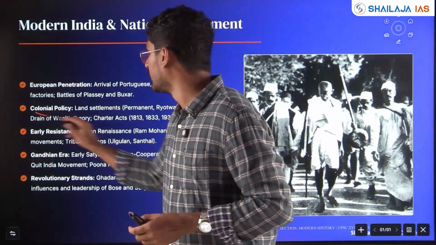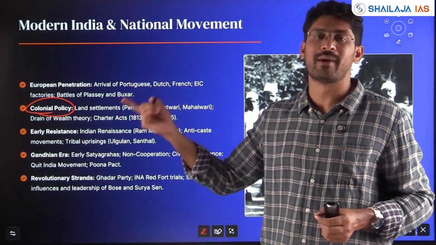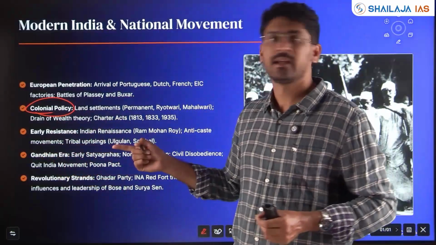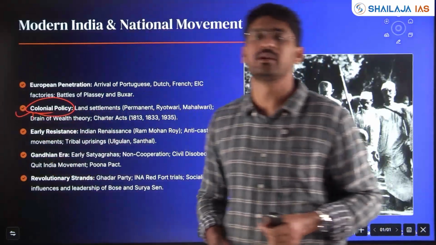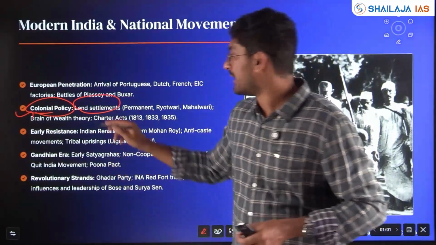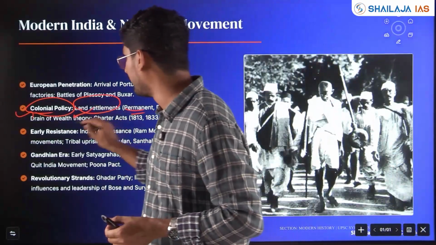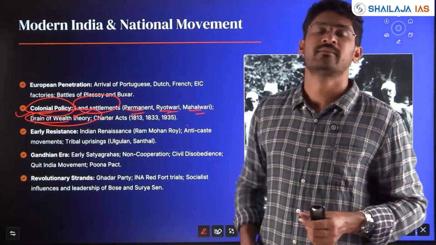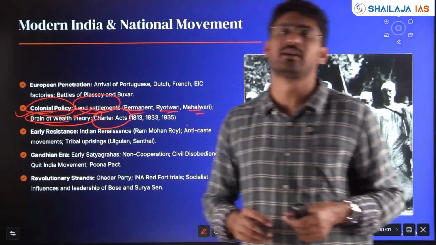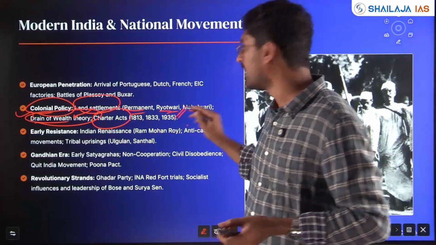Then you have colonial policy, settlements. The battles followed, the Battle of Buxar, the Battle of Plassey. All these historical events become crucial to understand how colonial policy formulation happened: land settlements, the Permanent, Ryotwari, Mahalwari settlements, who were the people behind them, and the drain of wealth theory, the economic understanding that British colonial policy was acting upon the Indians. The Acts become very important, starting from the Regulating Act to the 1947 Indian Independence Act.